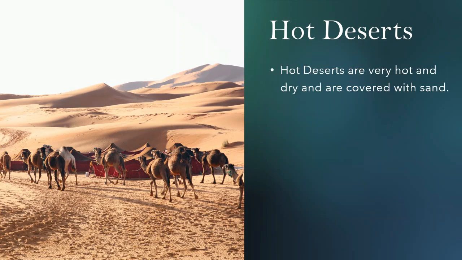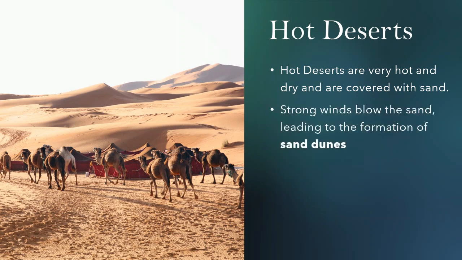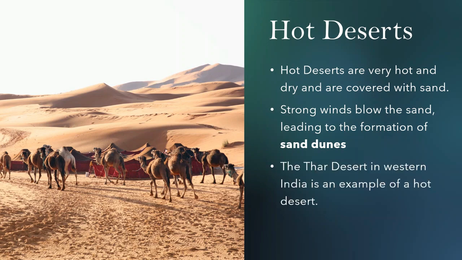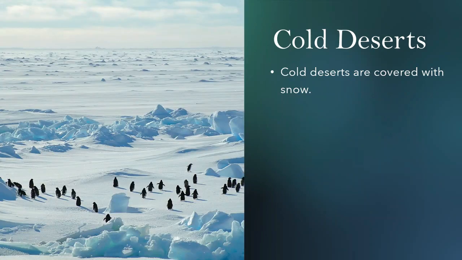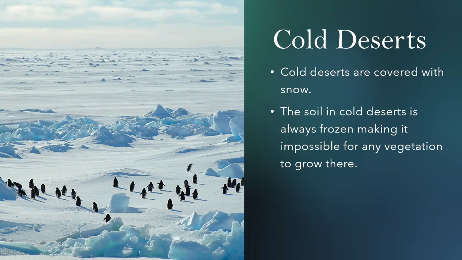Hot deserts are very hot and dry and are covered with sand. Strong winds blow the sand, leading to the formation of sand dunes. The Thar Desert in Western India is an example of a hot desert. Cold deserts, on the other hand, are covered with snow. The soil in cold deserts is always frozen, making it impossible for any vegetation to grow there. Antarctica is the largest cold desert in the world.